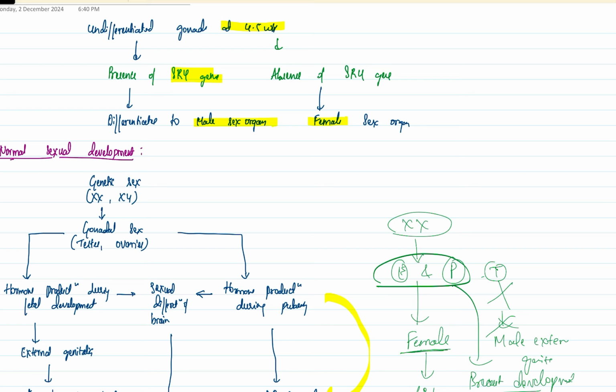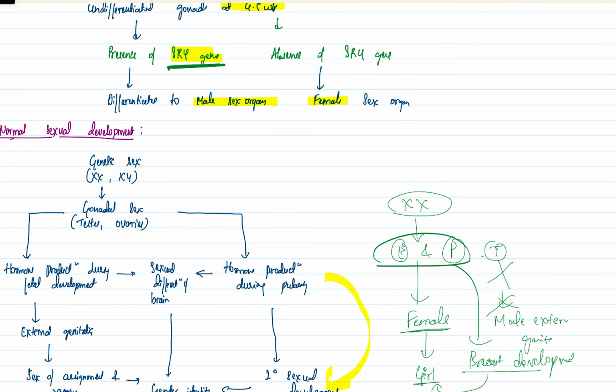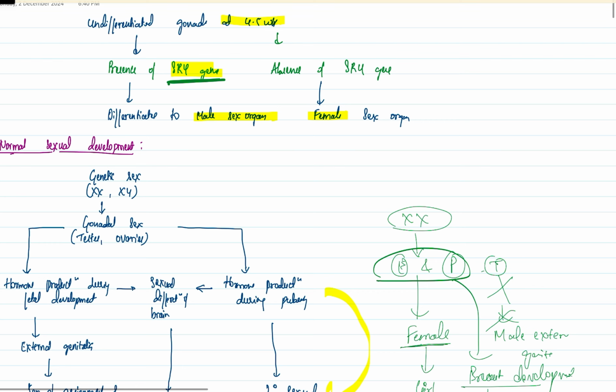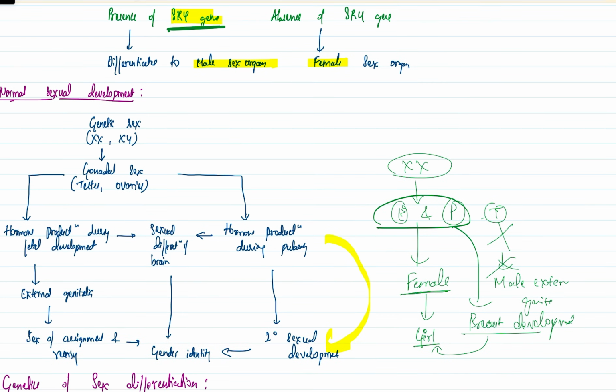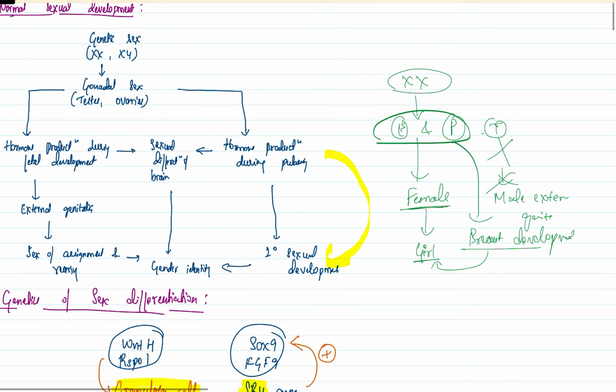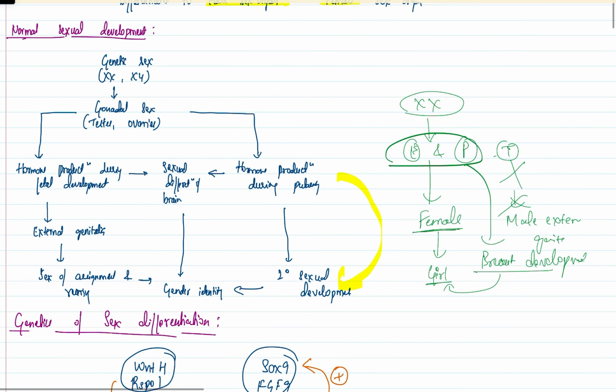So, by 4 to 5 weeks, after which with the stimulation of the Sertoli cells, there will be production of AMH if there is a presence of SRY gene. Presence of SRY gene leads to differentiation of male sex organs, and absence of SRY gene is going to create female sex organs. So this is the theory which has been identified till now. So everyone was thinking if there is SRY gene, then it will be male. If there is no SRY gene, then the baby is going to be female. But now there are many other genes which are responsible, which I'll be discussing later.